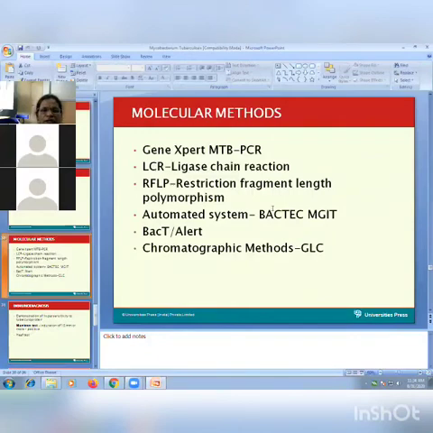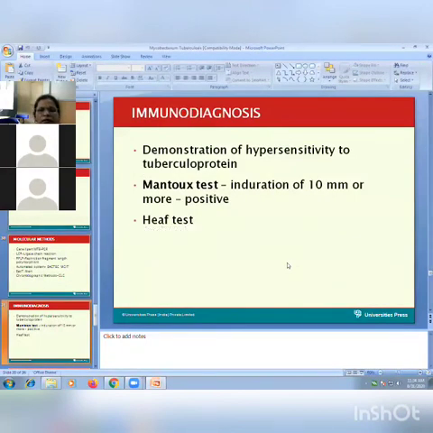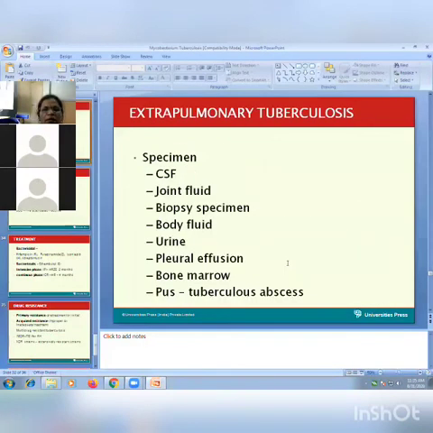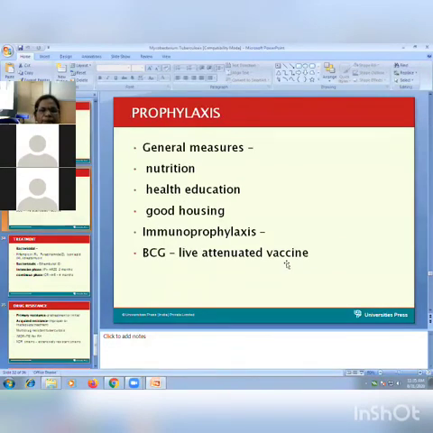These are the recent methods: GeneXpert, LCR, polymerase chain reaction, and BACTEC MGIT. These are the recent methods for tuberculosis, and any sample can be used for this. Demonstration of hypersensitivity we have seen. For extrapulmonary tuberculosis, we have seen which samples are collected.